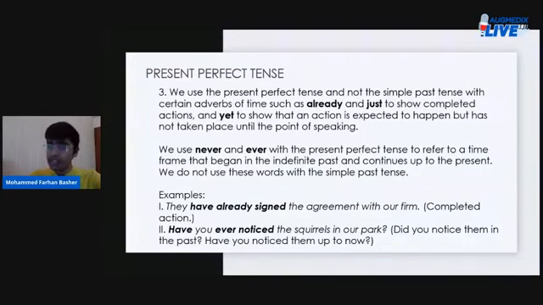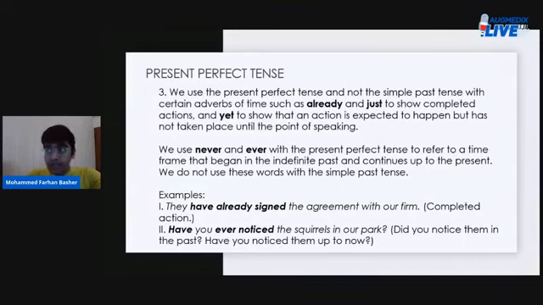We use the present perfect tense and not the simple past tense with certain adverbs of time, such as already and just. Remember, to talk about situations in the present perfect tense, sometimes you need to use certain adverbs of time, such as already and just, to show that the actions are completed, right?